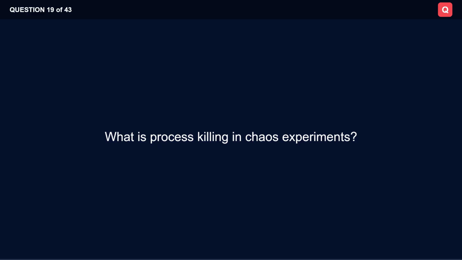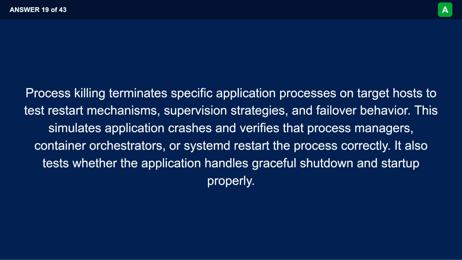What is process killing in chaos experiments? Process killing terminates specific application processes on target hosts to test restart mechanisms, supervision strategies, and failover behavior. This simulates application crashes and verifies that process managers, container orchestrators, or systemd restart the process correctly. It also tests whether the application handles graceful shutdown and startup properly.